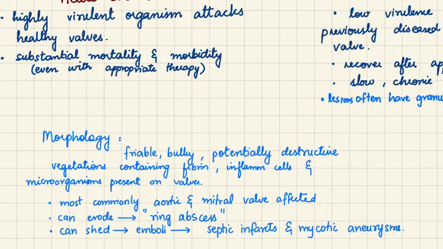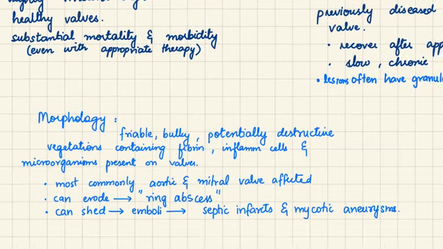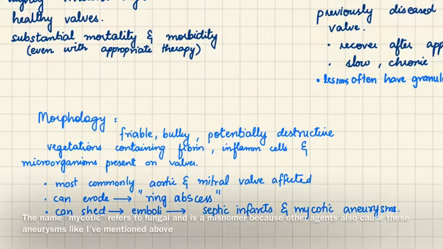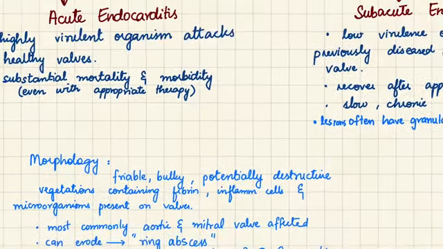Similarly, these emboli can get stuck and cause inflammation in the arterial wall. When they cause inflammation, they can weaken the wall and cause ballooning of the vessel wall, leading to the formation of aneurysms, and these aneurysms will be known as mycotic aneurysms.